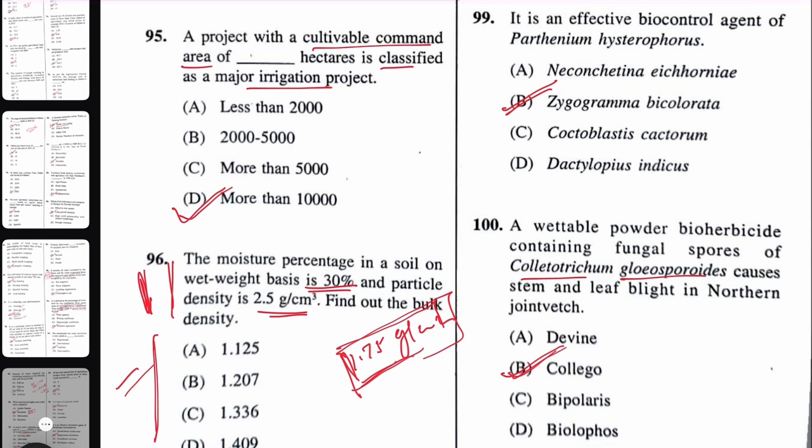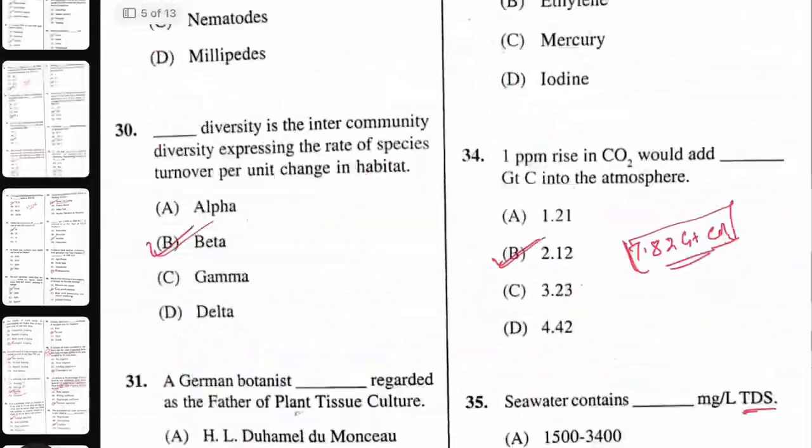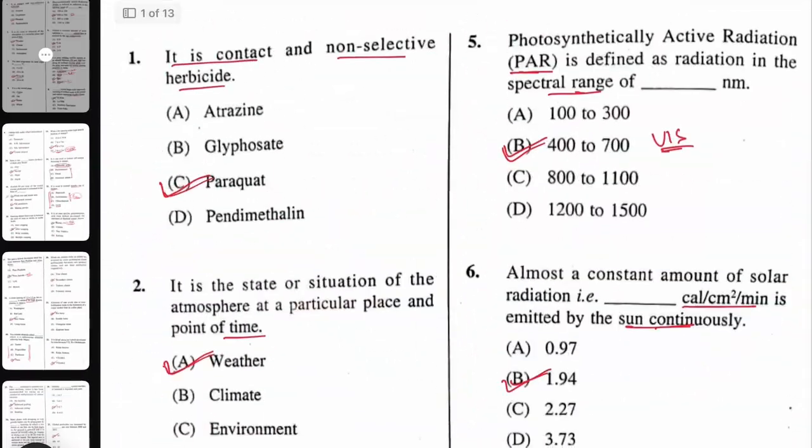So this was for the first paper. I hope you have got an overall idea about what would be the answer keys. This was just the answer key discussion section. We'll launch a separate section where we'll discuss all these questions bit by bit with justification and all.